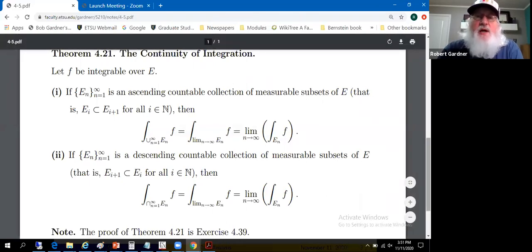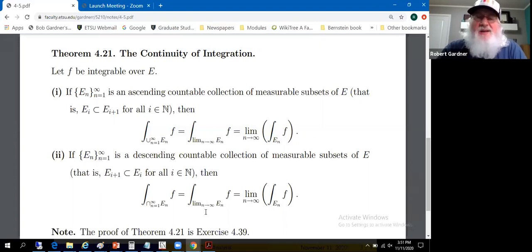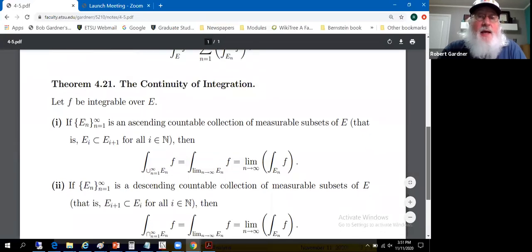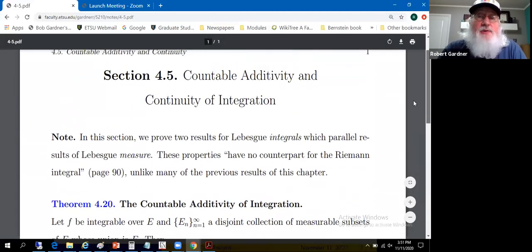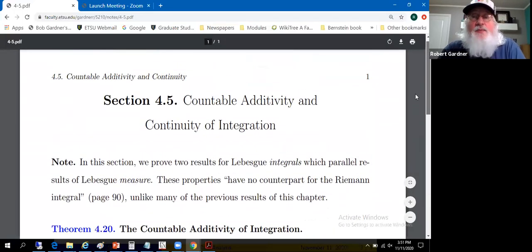So continuity of integration is simply the fact that I can bring limits in and out of the integration process. Needs context. This only makes sense to have these limits when we have an ascending sequence of sets or descending sequence of sets. And that's it for this section. So a petite little section.